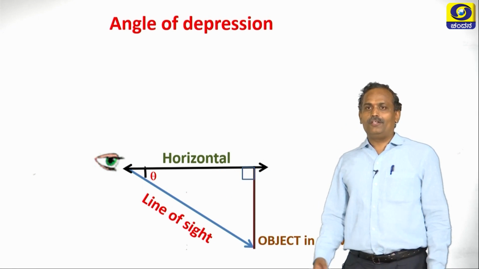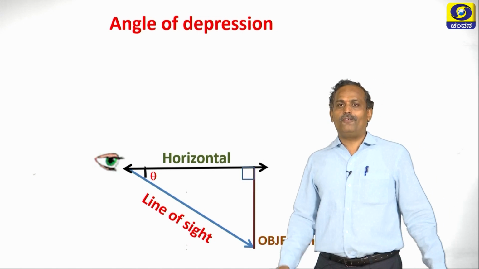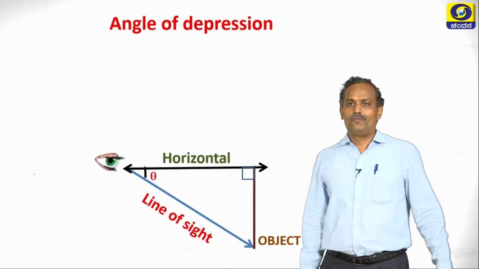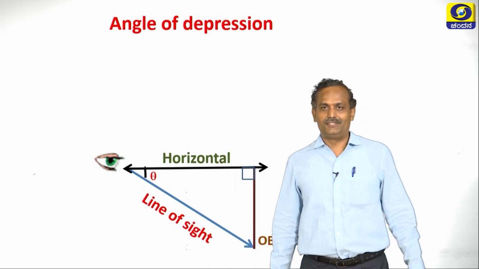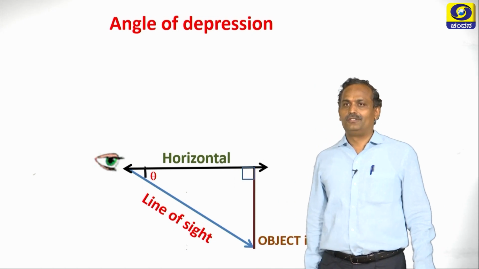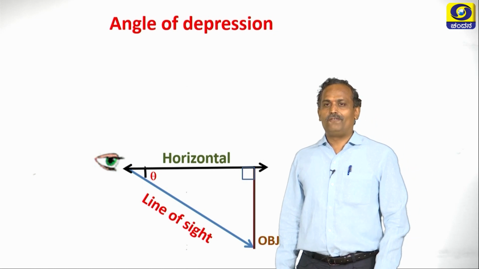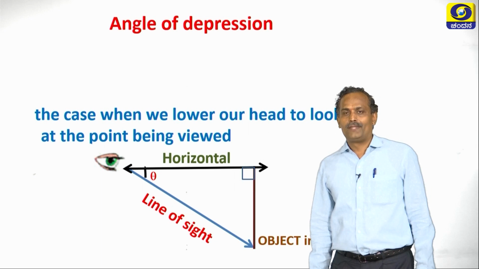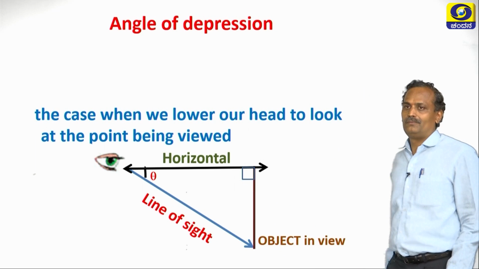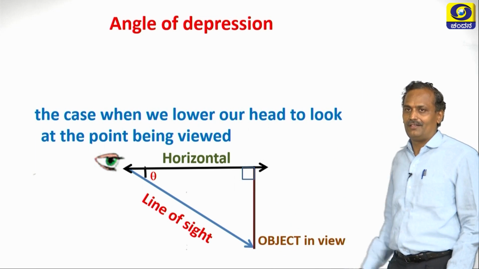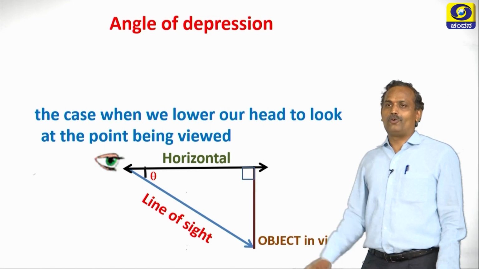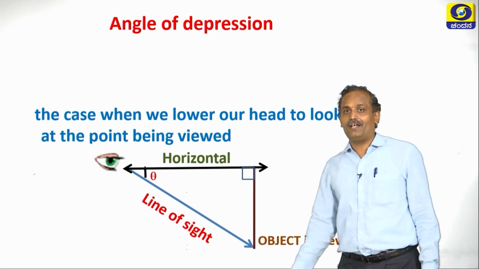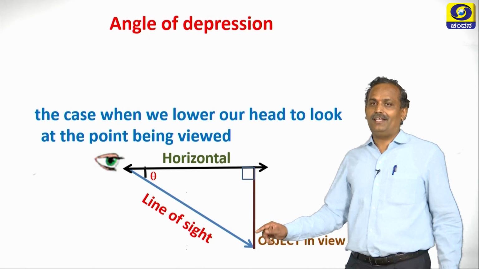How can you define it? Angle of depression is taken when we lower our head to see the object. We define it for the case when we lower our head to look at the point being viewed. The object is down with respect to horizontal, so we see the object by lowering our head, and an angle is formed.